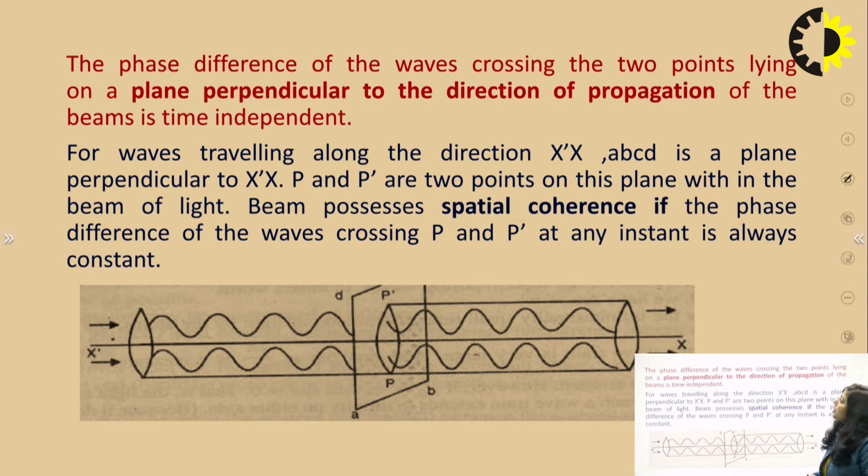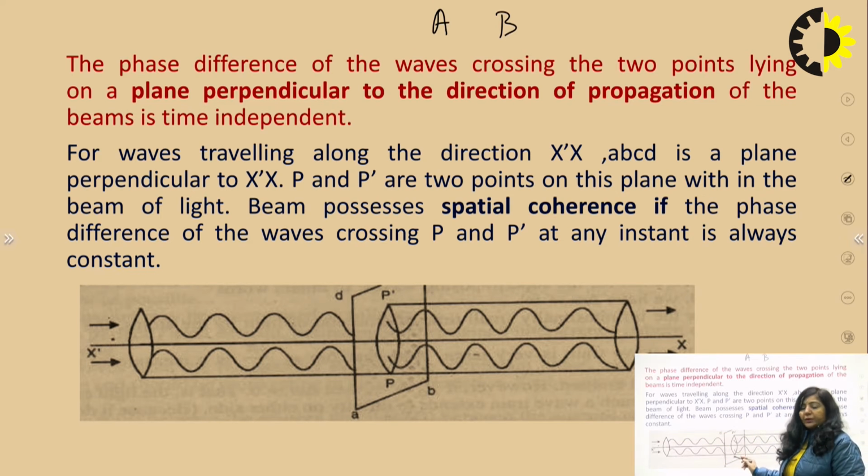The phase difference of the wave crossing the 2 points lying on a plane perpendicular to the direction of propagation of light is time dependent. As I've already explained, we have taken 2 points here, one is P and the other one is P dash. These are the light rays coming from a particular source.